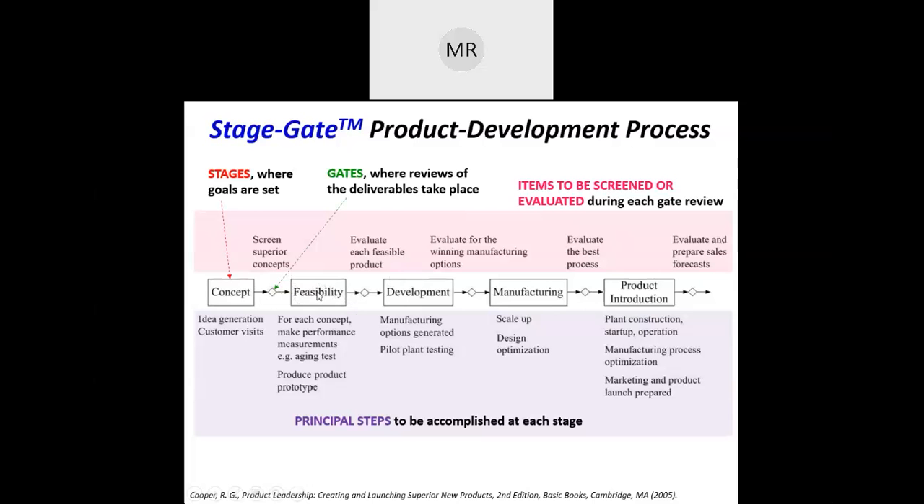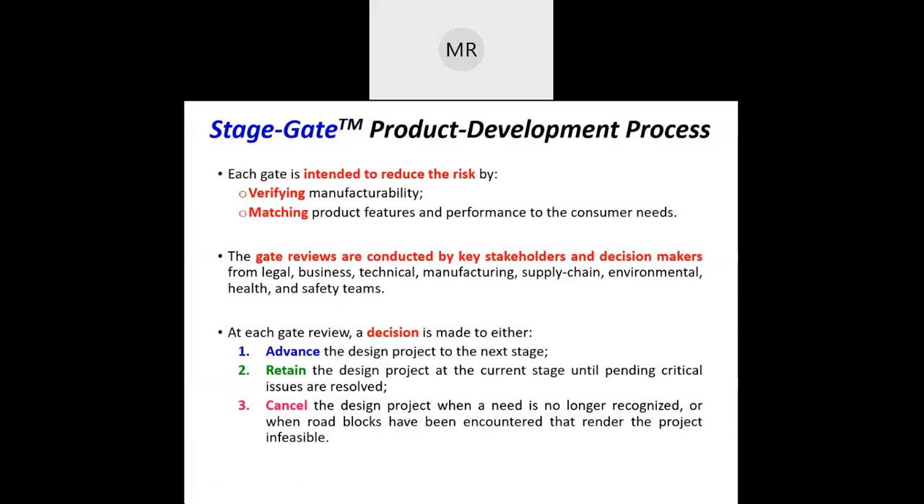Actually at each stage we can reduce the risk by verifying the manufacturability, as well as matching the product features and performance that meet the consumer needs. The gate review is generally conducted by key holders or decision makers, like business, technical, manufacturing, supply chain, environment, sustainability, health, and safety. At the review a decision is made: you either advance to the next stage, or you retain the current stage and resolve issues before you move on, or maybe you can cancel the design. This is what we call a review.